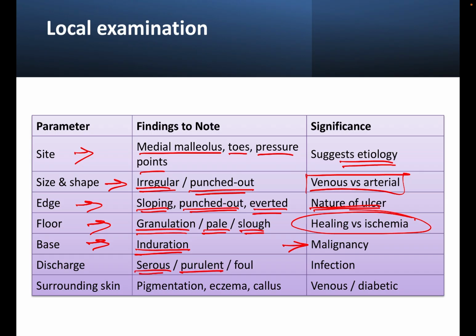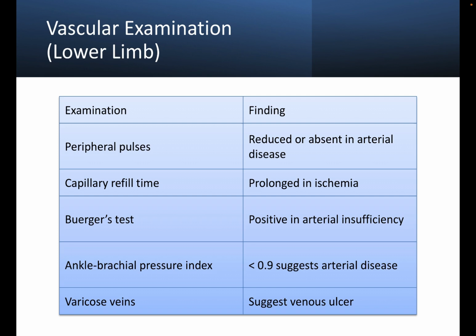Discharge, whether serous, purulent, or foul smelling. It gives clues regarding infection. Surrounding tissue, whether there is any pigmentation, eczema, or callus. It suggests venous or diabetic ulcer. Coming to the vascular examination in case of lower limb, peripheral pulses are reduced or absent in arterial diseases. Capillary refill time is prolonged in ischemia.